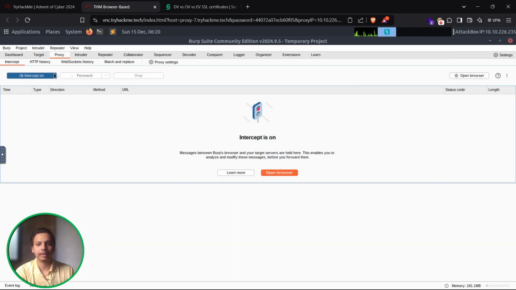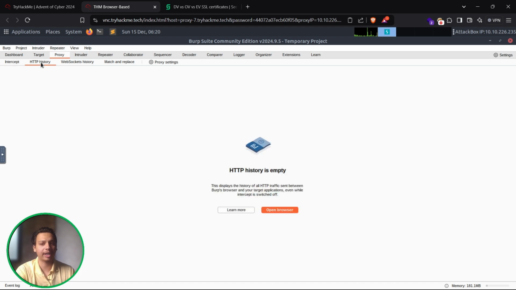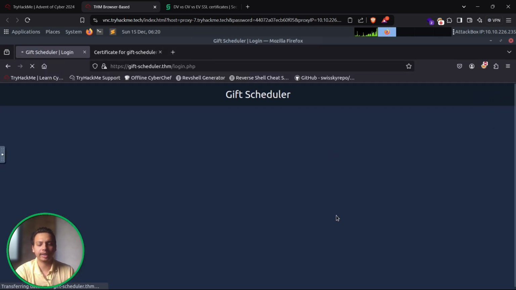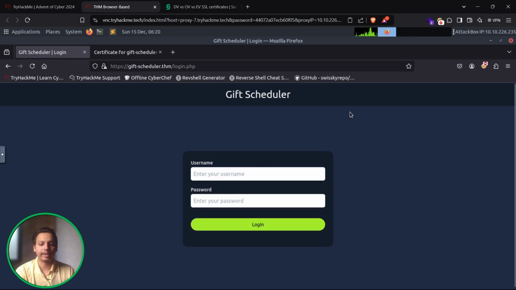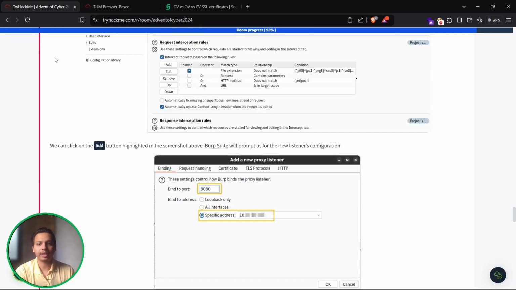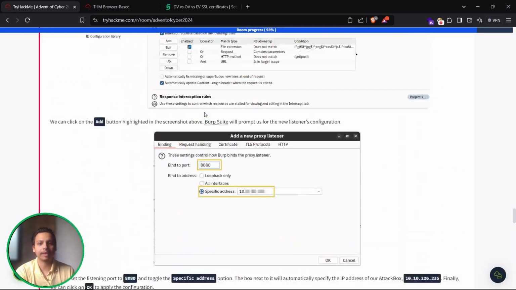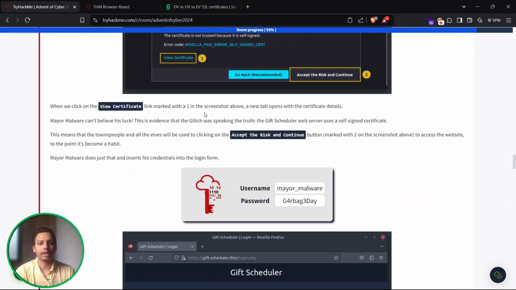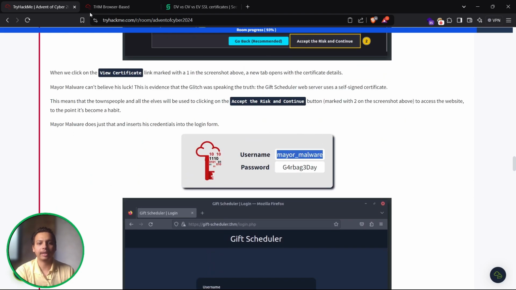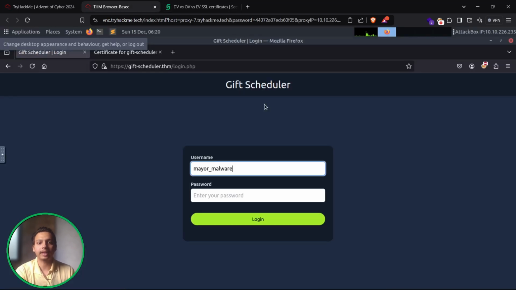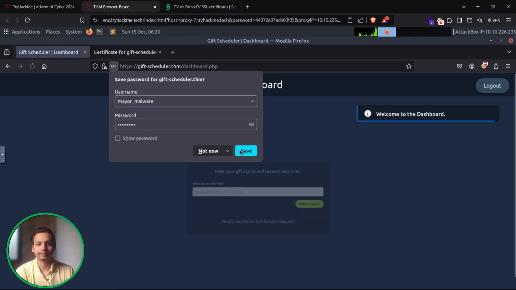Now close it out. Make sure we turn off intercept, because if it is on, then we have to forward every request. So let's move on and click on Start. Okay, it says that we have to enter the username and password. I guess they have given the username and password. Let's check. Okay, yeah, let's paste it out.